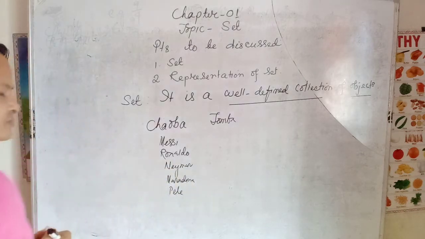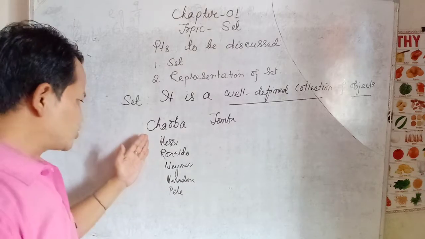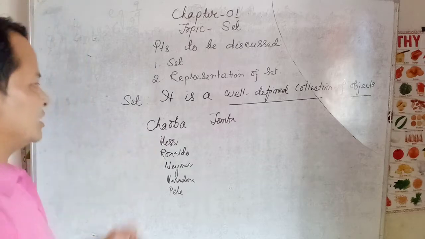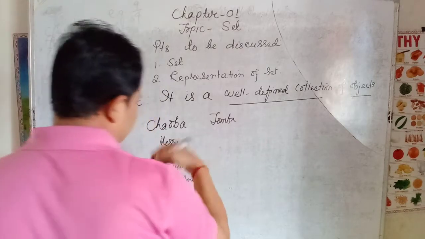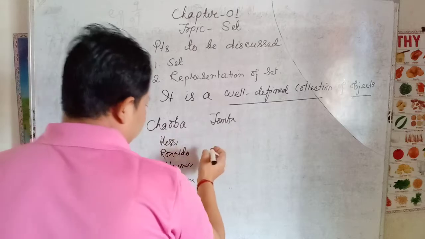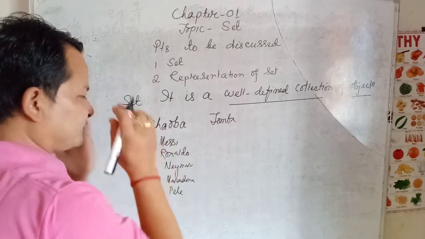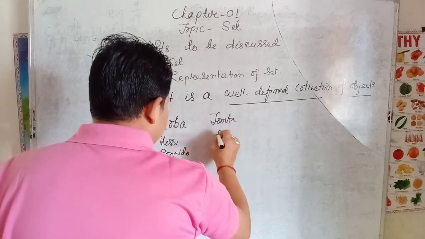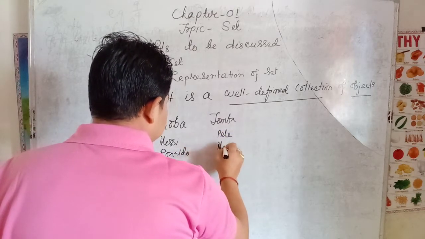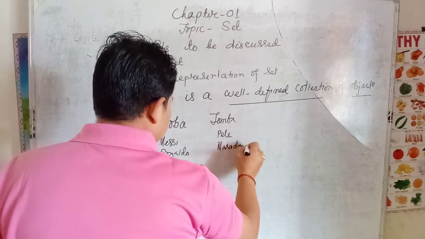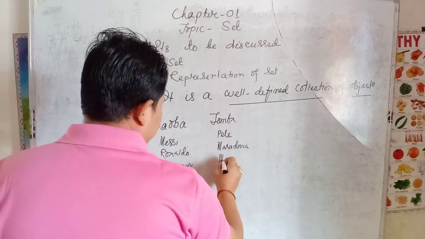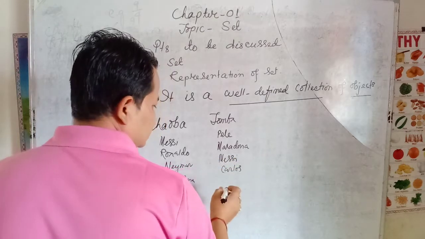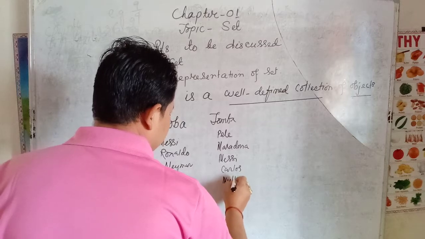He gave his 5 favorite footballers. Again, when you ask Tomba, he said: my 5 favorite footballers of the world are Pele, Maradona, then maybe Messi, then Carlos, then Muller.